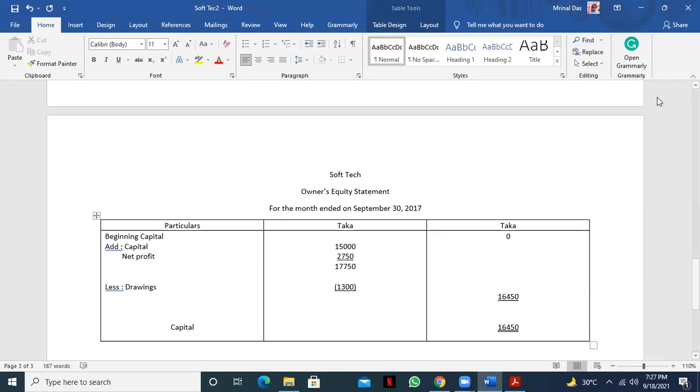Okay. So if it is clear, then we'll go to the next statement. That is, we'll prepare the balance sheet. Balance sheet, right now we call it a statement of financial position. One very important thing is that in the previous two statements, we prepared the statement for a particular period.